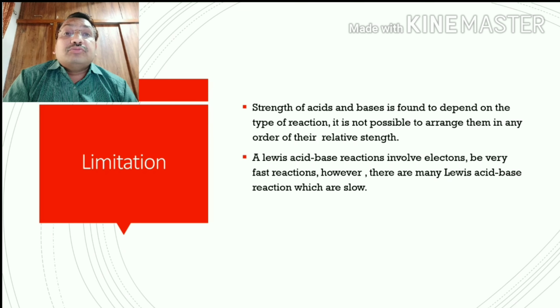In Bronsted theory, donating the H plus ion is acid and accepting the H plus ion is base. But from both theories, the Lewis acid concept is more promising and different from the others. It involves the clear concept of electron transfer, meaning electron accepting molecular species are called acids, and electron donating species are called bases.